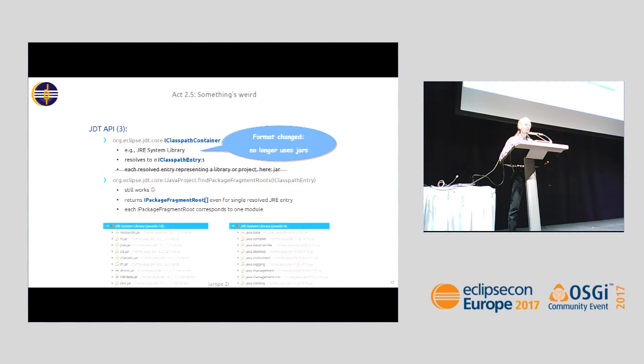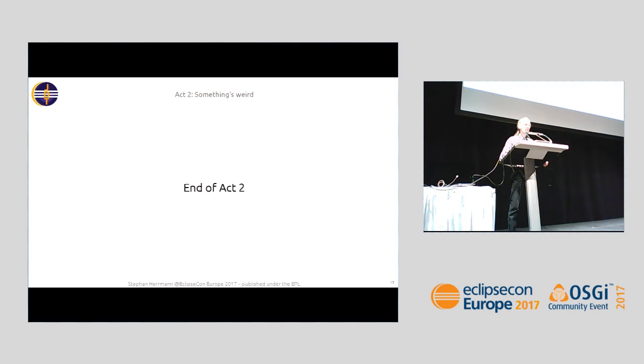But the good news for most plugin developers is that down the line, if you still do the normal thing to get those class path entries and then ask the project to resolve them to package fragment roots, etc., it still works. Just the thing in the middle is fake, and we will probably change this for the 0.2 release, but just haven't decided which way to fix this. So, end of Act 2, and we've seen things are a little bit weird. Some changes are disruptive for tool implementers.